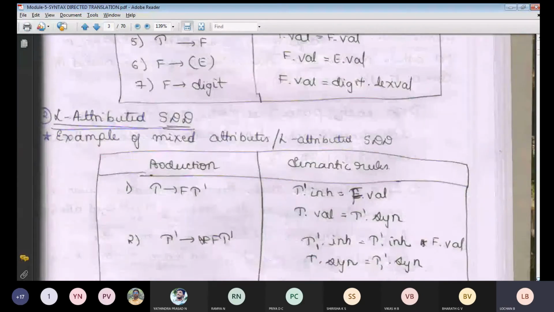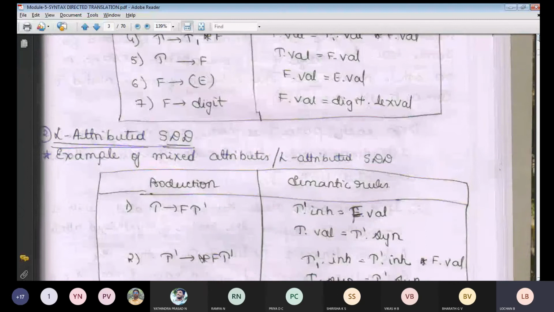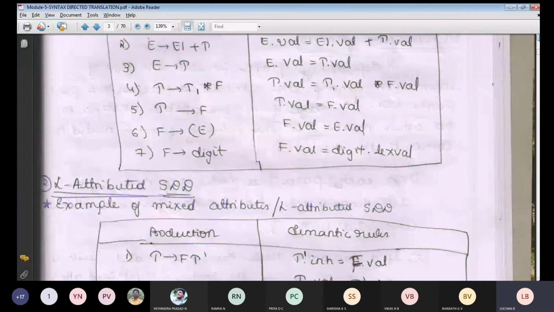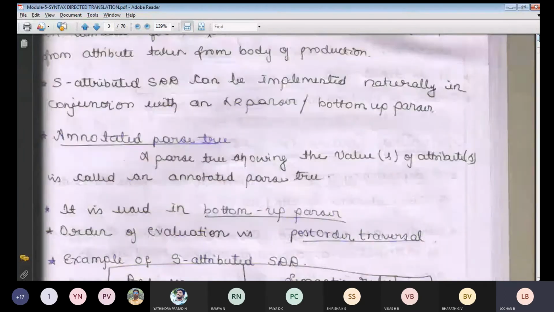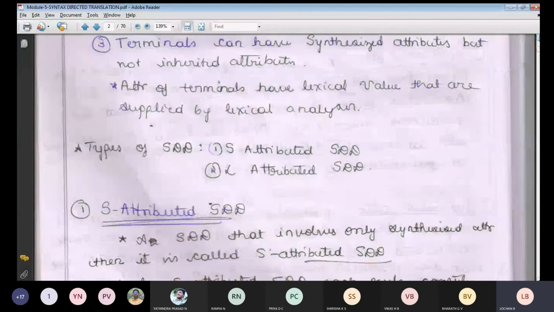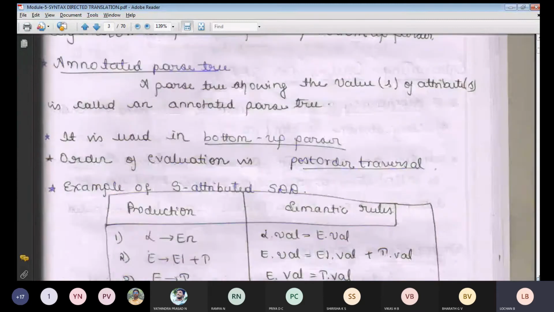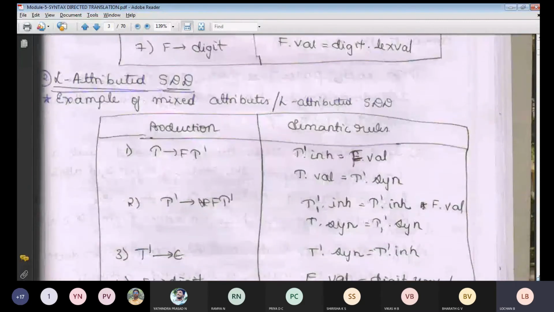Next is your L attributed SDD. You can ask me, sir, what is this S attributed or L attributed SDD? These are the two types of SDD we are discussing. We know the definition of SDD. In SDD we will be getting two types. One is S attributed SDD and the second one is L attributed SDD. So whatever we have discussed till now is your S attributed SDD. The next part we will be looking at is your L attributed SDD, which is an example of mixed attributes.